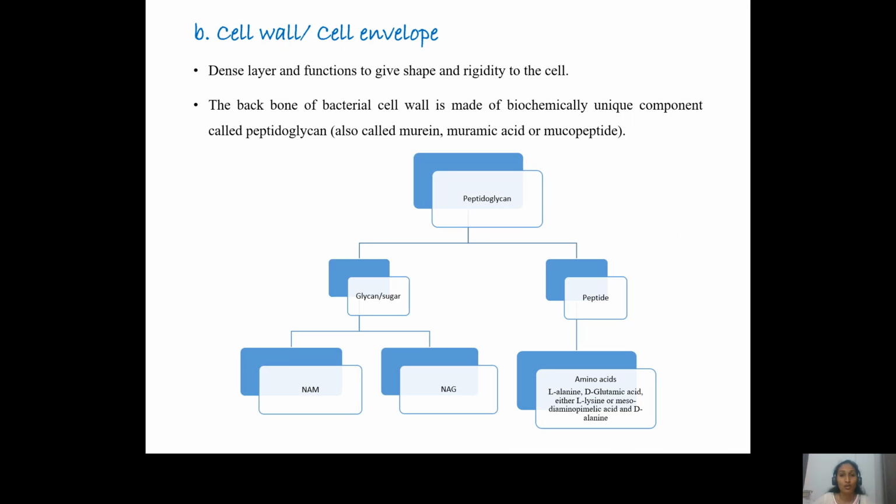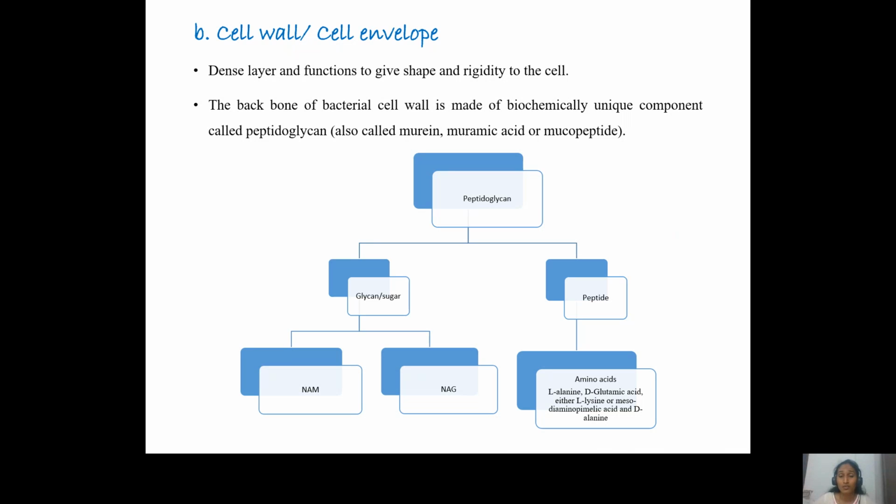Now these are present as alternating units in the cell wall. On the other hand, the peptides are L-alanine, D-glutamic acid, L-lysine or diaminopimelic acid, and D-alanine. The numbers 1, 2 and 4 are always constant, while the third amino acid is either L-lysine or meso-diaminopimelic acid in either gram-positive or gram-negative bacteria.